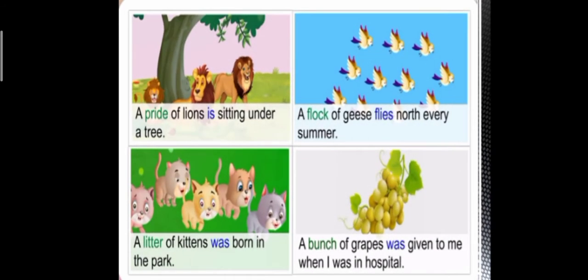Let's understand with some sentences. A pride of lions is sitting under a tree. It means that many lions are sitting in a group under a tree. A flock of geese flies north every summer. So here we are talking about many geese flying to the north. A litter of kittens was born in the park, meaning we are talking about more than one kitten. A bunch of grapes was given to me when I was in hospital. So I was not given one grape but many grapes altogether.